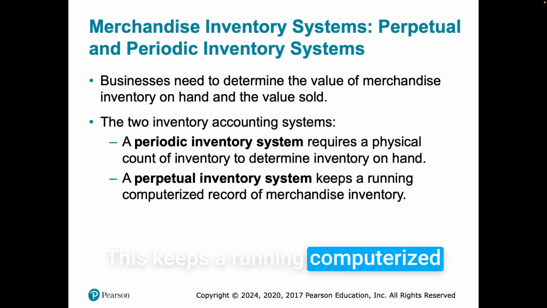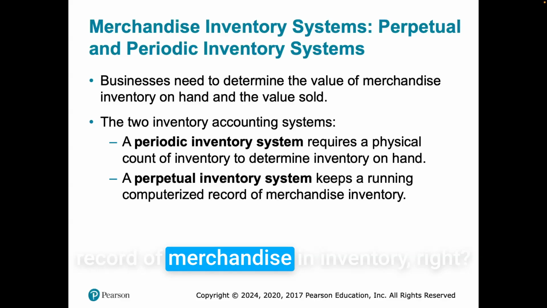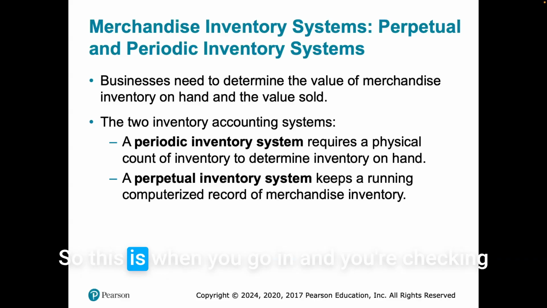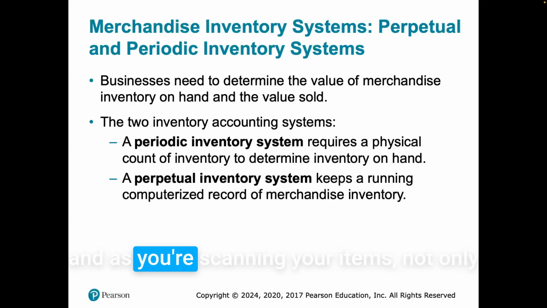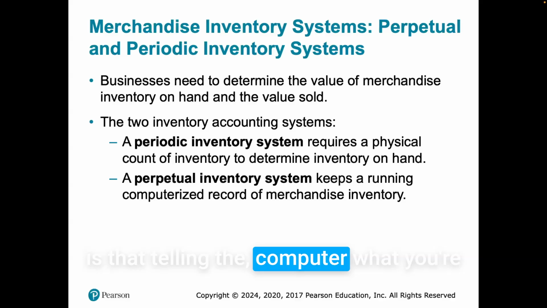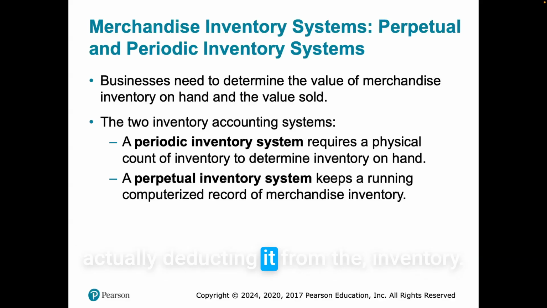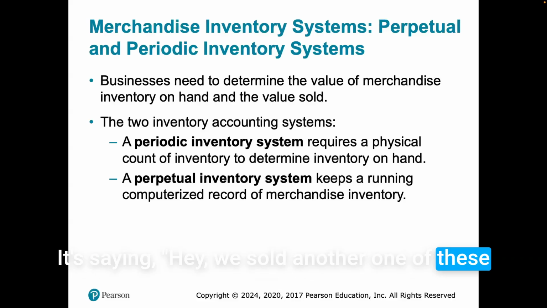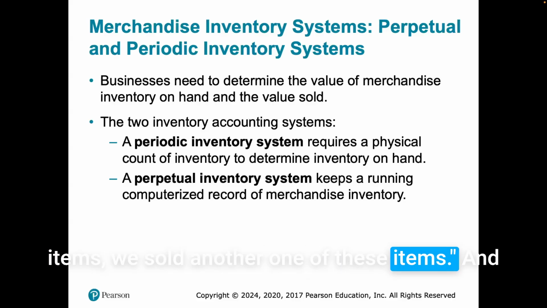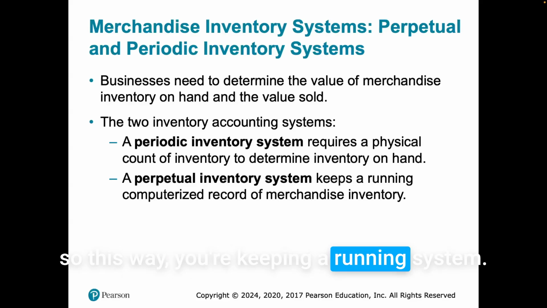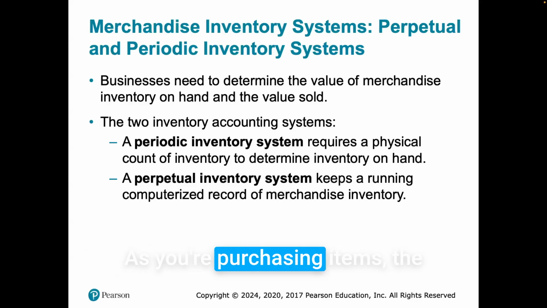This keeps a running computerized record of merchandise in inventory, right? So this is when you go in and you're checking out, and now most places are self checkout. As you're scanning your items, not only is that telling the computer what you're purchasing and adding up your total, it's actually deducting it from the inventory. It's saying, hey, we sold another one of these items. And so this way, you're keeping a running system. As you're purchasing items, the inventory is updating every purchase.